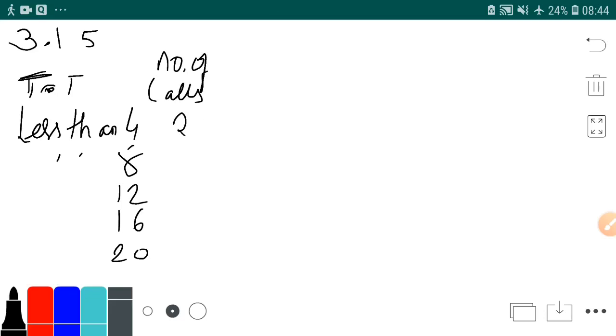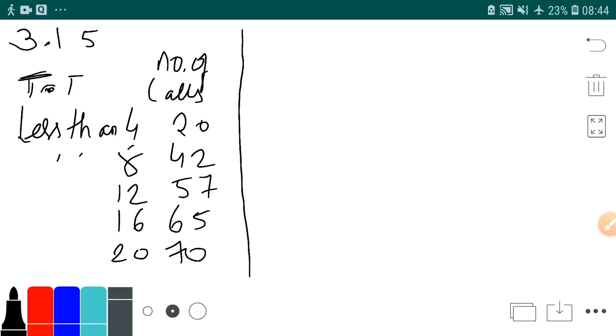Then the number of calls are 20, 42, 57, 65, 70. So this is your question. Less than 4, less than 8, less than 12 is the talk time, and the number of calls are 20, 42, 57, 65 and 70.